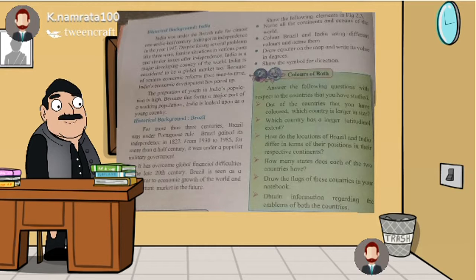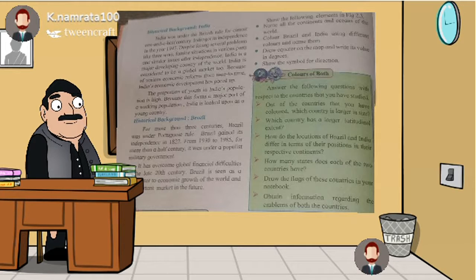See, for more than 3 centuries, more than 300 years, Portuguese rule was on Brazil. Brazil got independence from the Portuguese on 7th September 1822. But from 1930 to 1985, a populist military government governed Brazil.